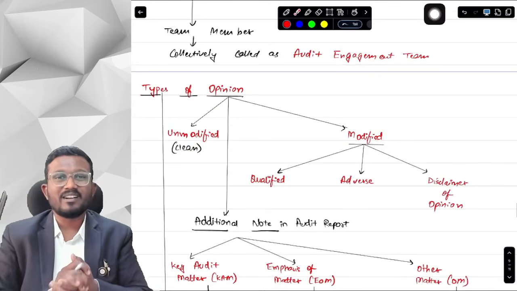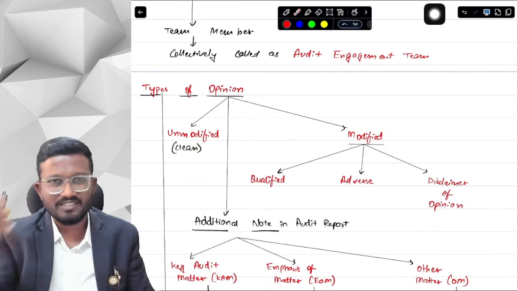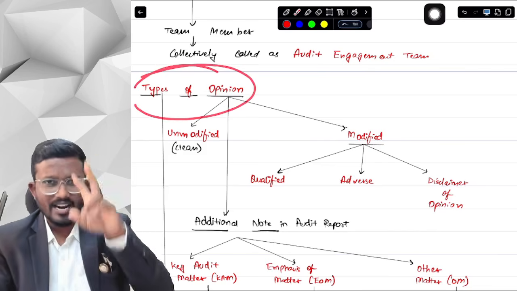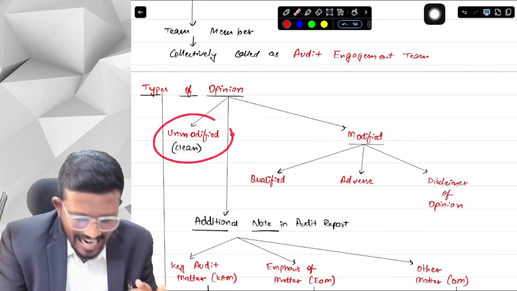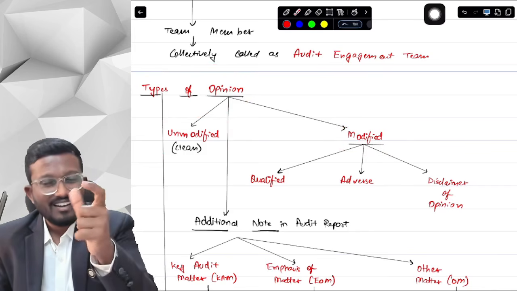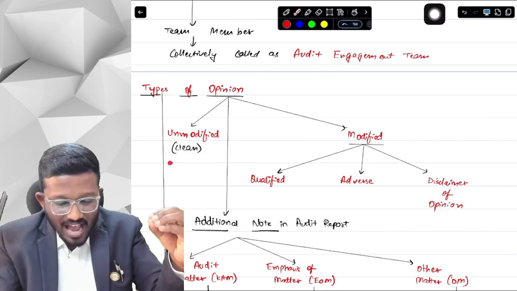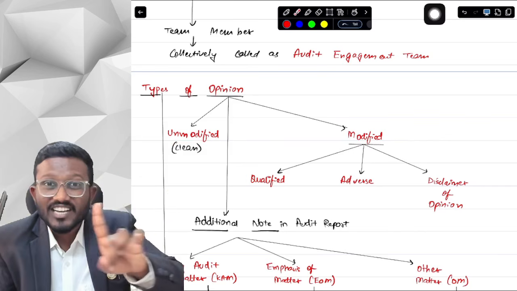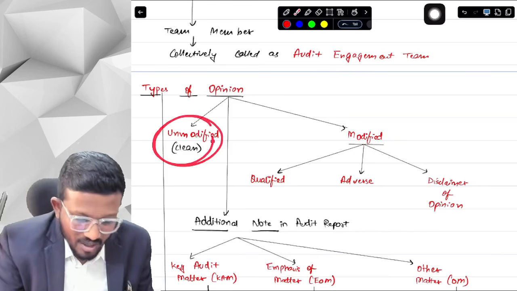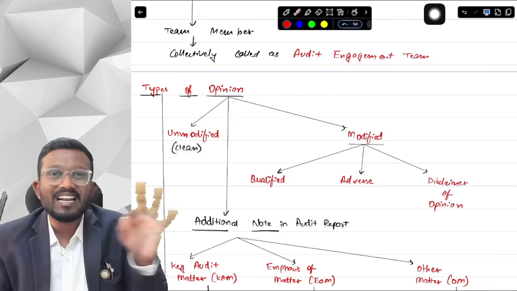Now comes the most interesting part. This is covered in your SA 700 series. Let's just recall what we have studied. So to talk about the types of opinion, there are two types of opinion majorly. One is unmodified opinion, and second is modified opinion. Unmodified opinion, as the word itself says, means that the opinion is clean. We have not modified or changed the opinion. We have directly used the opinion as it is. It is given when the financial statement doesn't have any material misstatements.